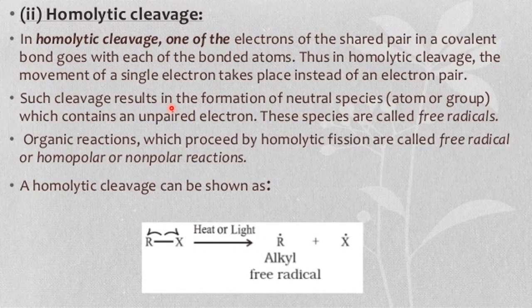Now we'll go to the second part of the fission of covalent bond, which is known as homolytic cleavage. Earlier it was heterolytic cleavage, now homolytic cleavage. In homolytic cleavage, one of the electrons of the shared pair in a covalent bond goes with each of the bonded atoms. Thus, in homolytic cleavage, the movement of a single electron takes place instead of an electron pair. In heterolytic cleavage, both electrons go to one side. But in homolytic cleavage, out of the two electrons, both do not go to one side. One electron goes to one atom, and one electron goes to the other.